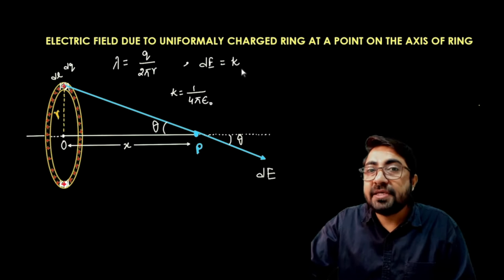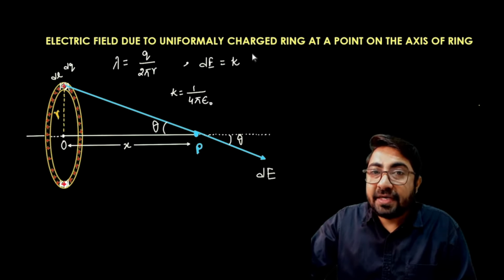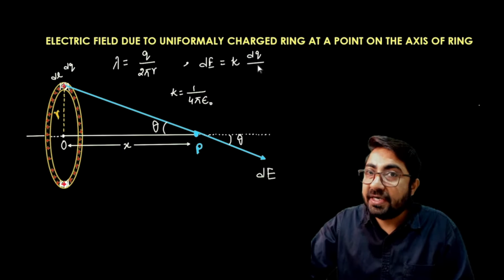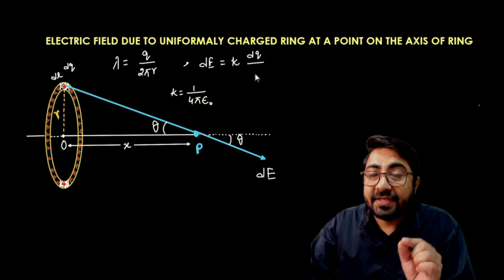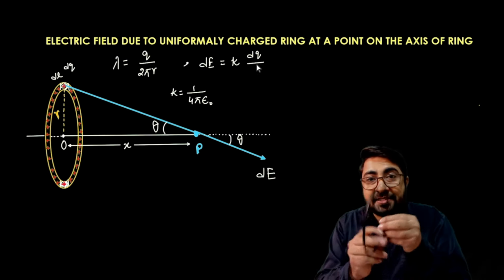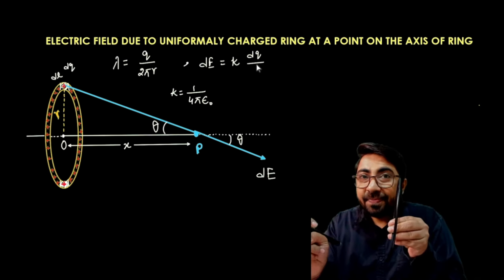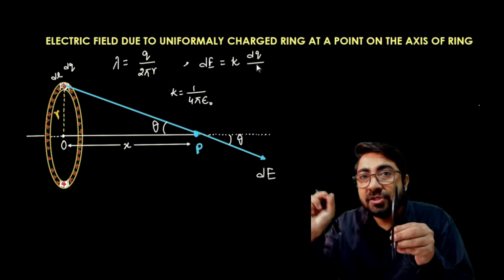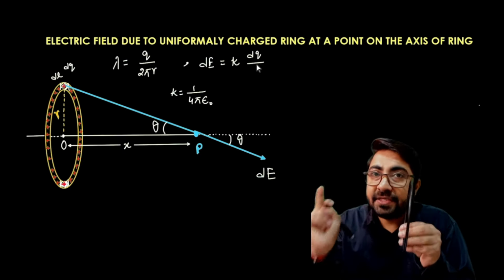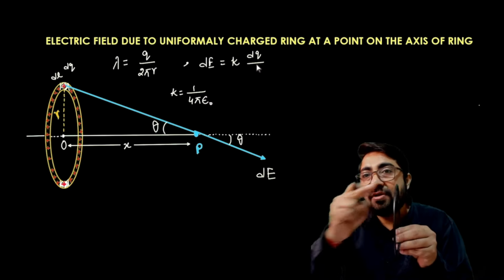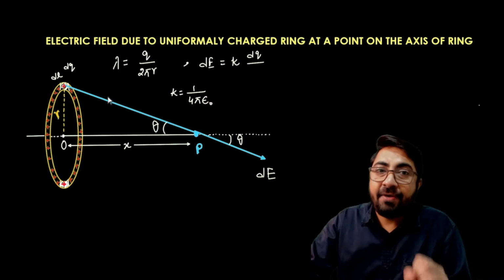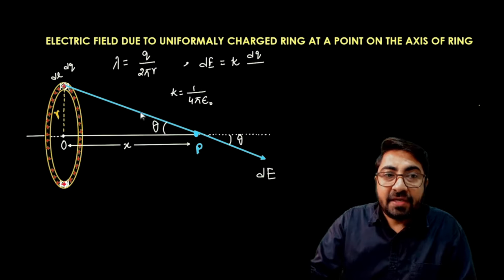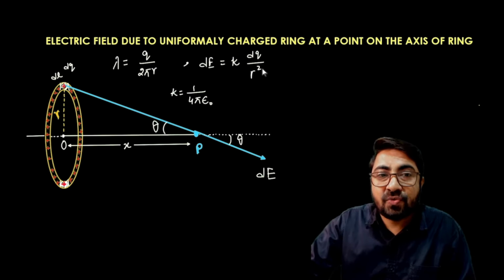So which is the distance, center to point P or element to point P having the small charge? Obviously it is the distance from the charge element to the point P. So what is the distance over here? The distance squared is r square plus x square.